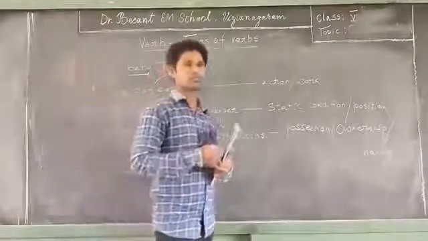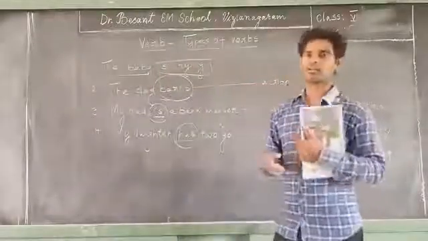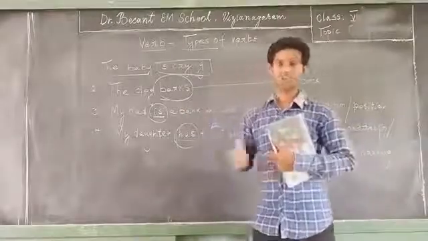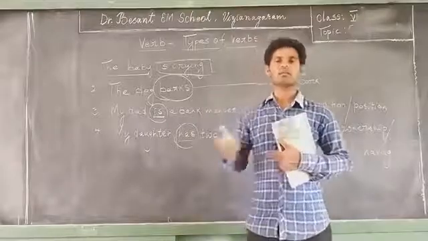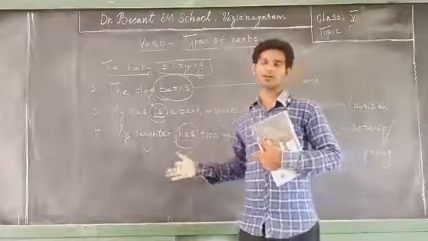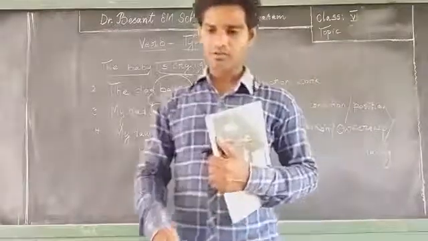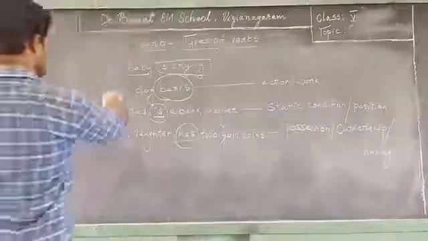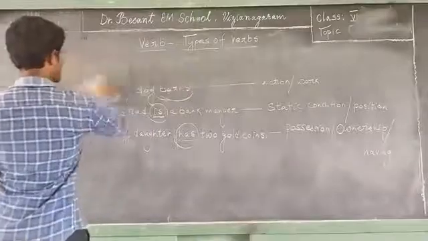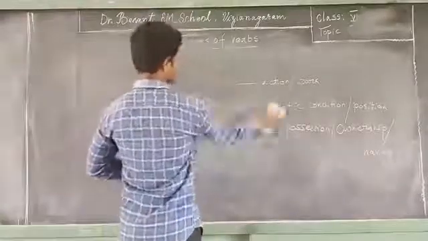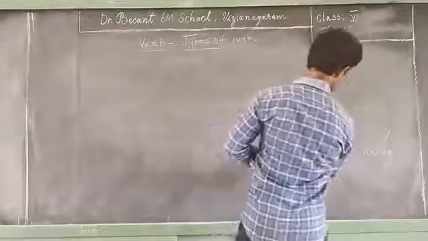A verb is a word that tells an action, a static condition, or a possession or ownership. Understand now? Right.